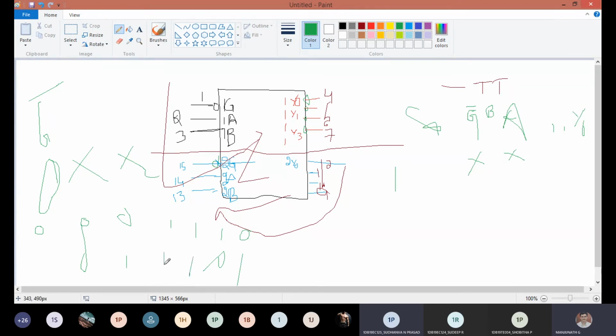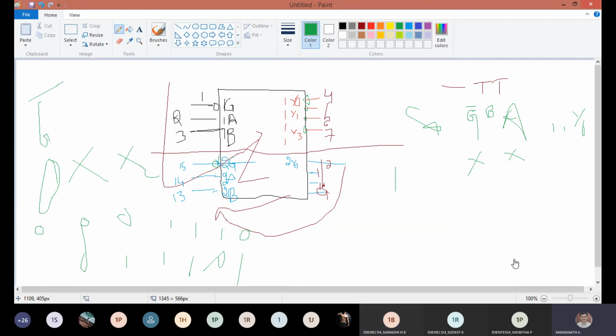So am I done with this? 74139 IC. Any doubts, anyone? 74138 means 3 to 8 decoder. Remember the pin numbers, it is a 16 pin IC. Similarly, you will have 74139, which is a dual 2 to 4 decoder.